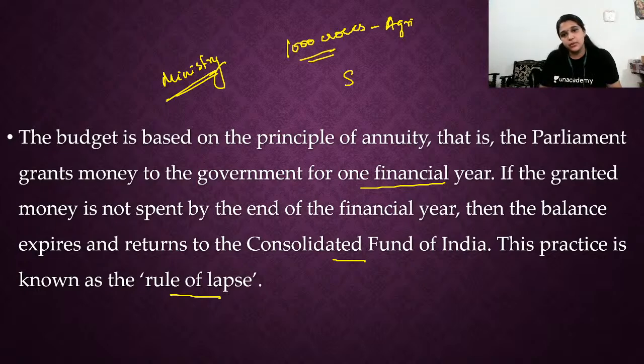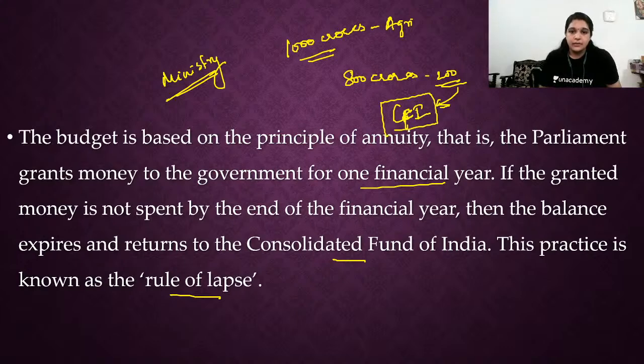That ministry is using only 800 crores. It doesn't mean they have saved 200 crores and they can keep it for themselves. No. This 200 crores will return to the Consolidated Fund of India. And again, if they have to take the 200 crores, they have to go for vote on grants and then the appropriation bill. Only then they can take money out of it.